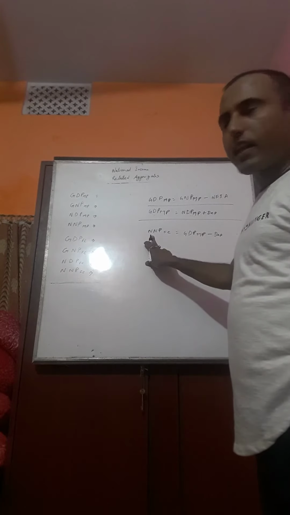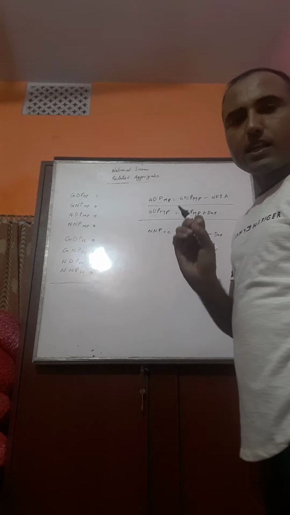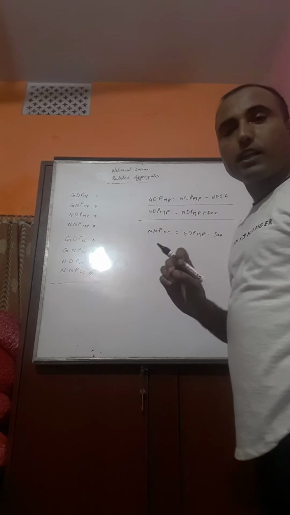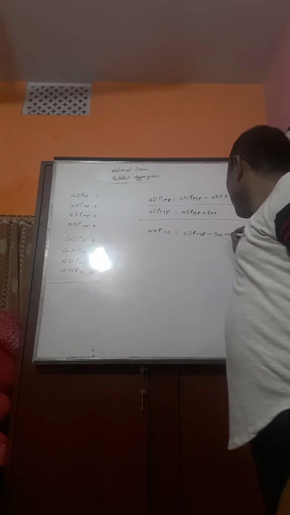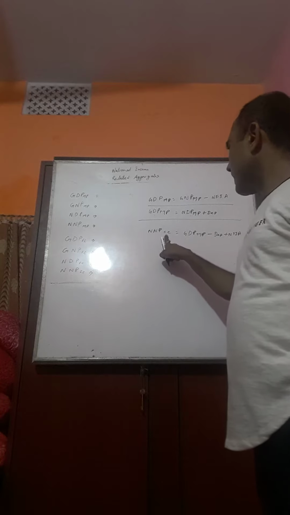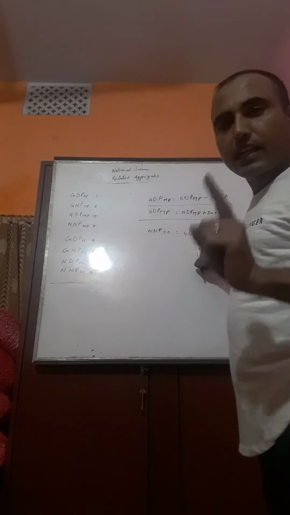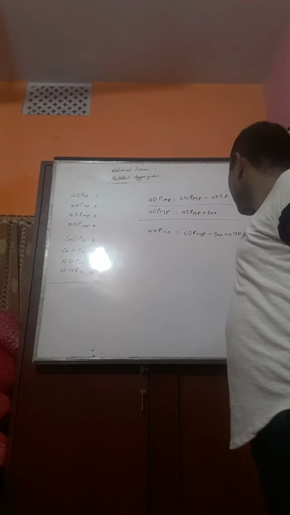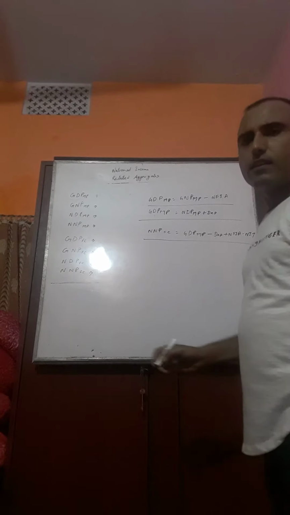Second, N for national, D for domestic. Domestic is smaller than national, so plus NFIA. And last, FC and MP. MP is larger than FC, so minus NIT. A formula is created.